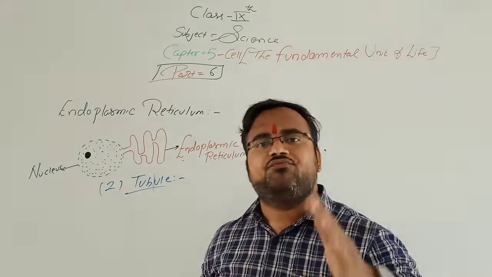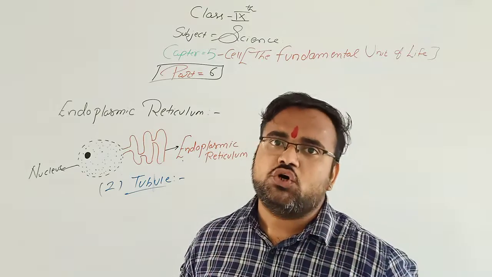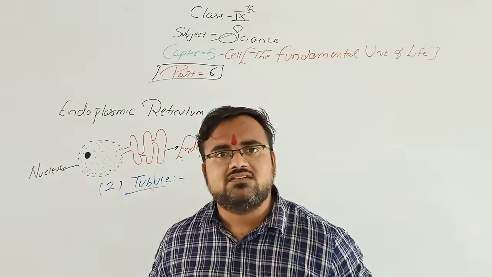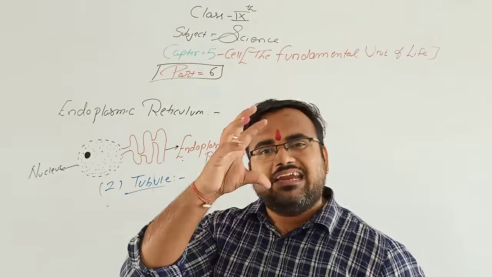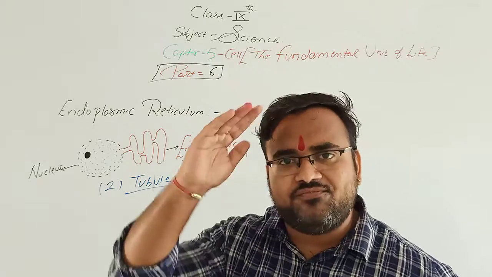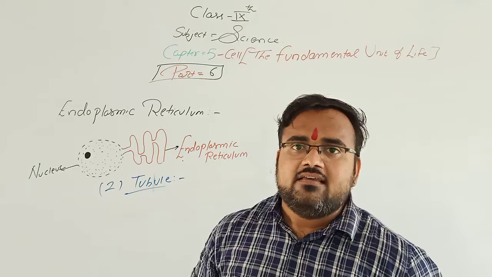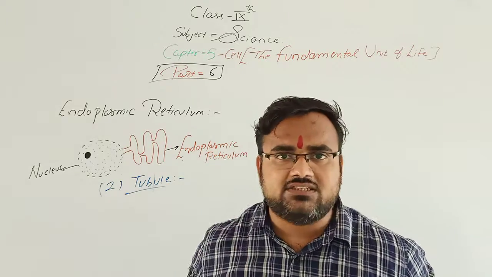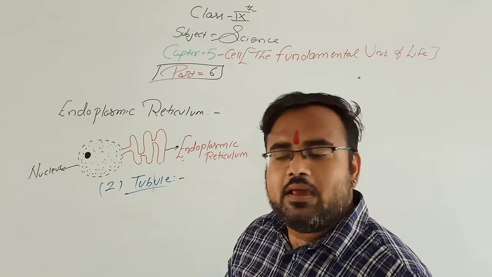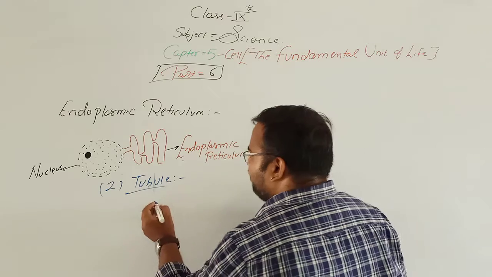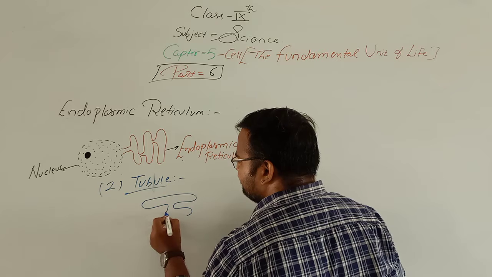Tubule is also a flat tubular structure, but it can be branched or unbranched. Cistern is compulsorily branched, but in case of tubule, it can be branched or it cannot be branched. So we can draw tubule. It is also a part of endoplasmic reticulum.